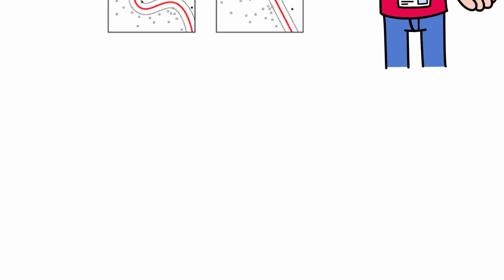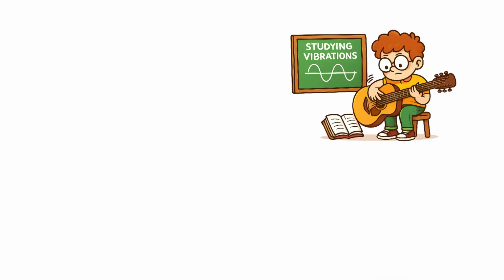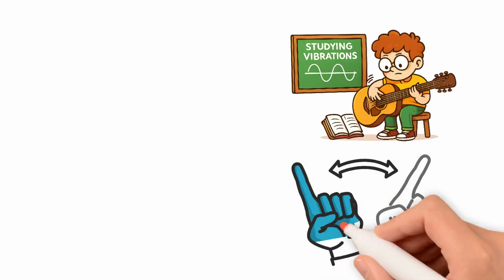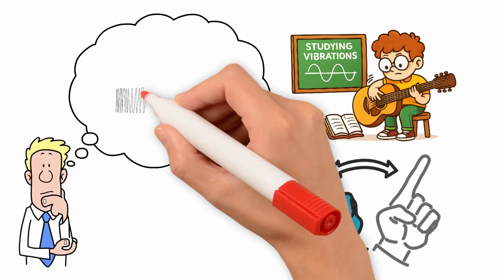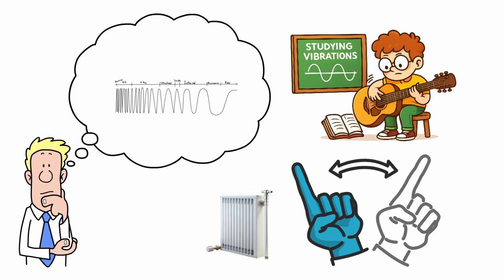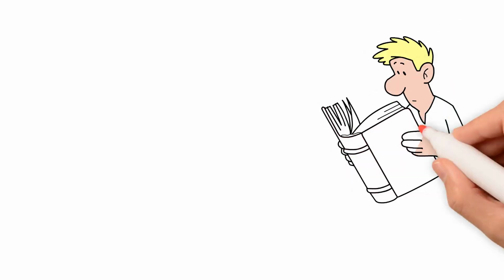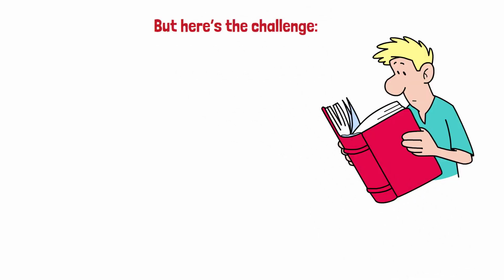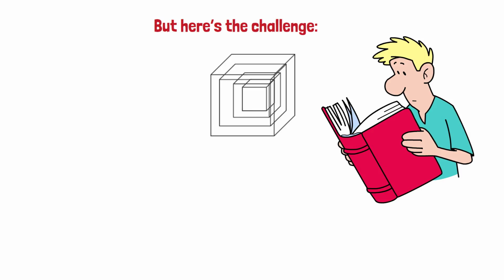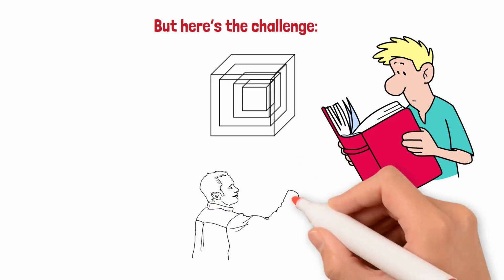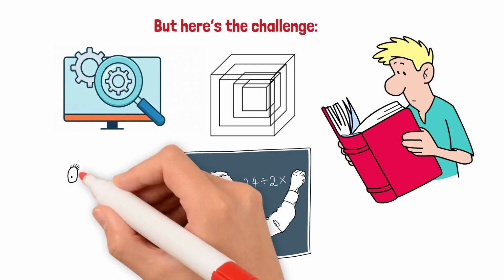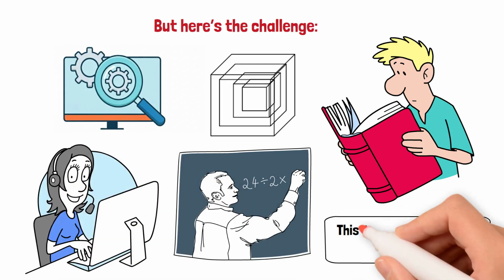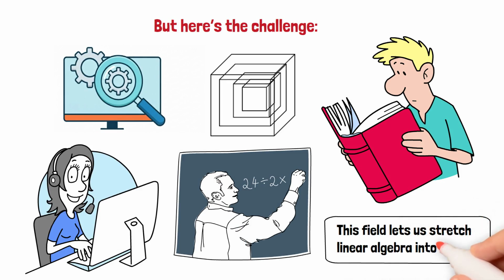Imagine you're studying vibrations on a guitar string. The shape of the vibration isn't just a single number, it's a whole function. Now imagine doing the same for sound waves, heat distributions, or probability densities. Functions themselves become the objects we want to study. But here's the challenge. Functions live in infinite dimensional spaces. To make sense of them, mathematicians built functional analysis, the study of vector spaces of functions and the operators that act on them. This field lets us stretch linear algebra into infinity.